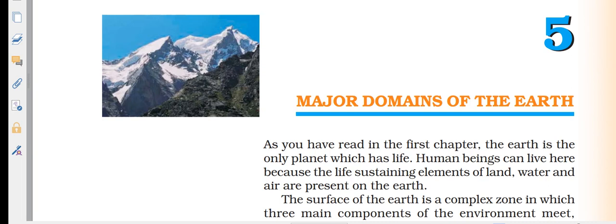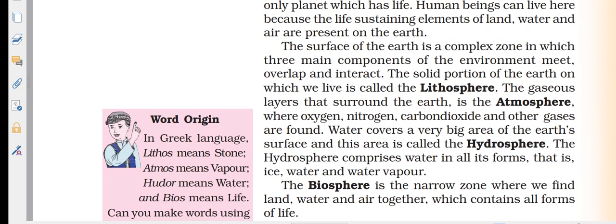So next one is major domains of Earth. The solid portion of the Earth on which we live is called the lithosphere. The surface of Earth is a complex zone in which three main components of environment meet. The solid portion of the Earth on which we live is the lithosphere.